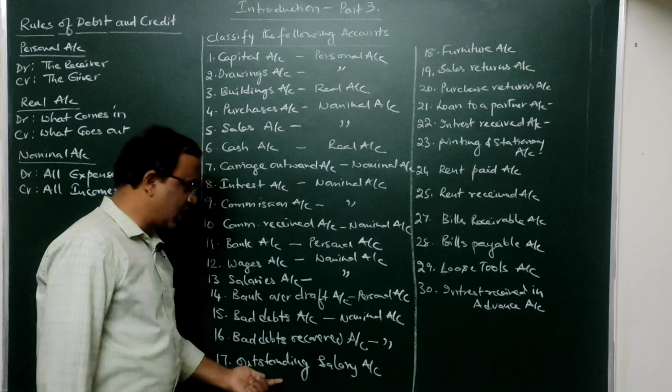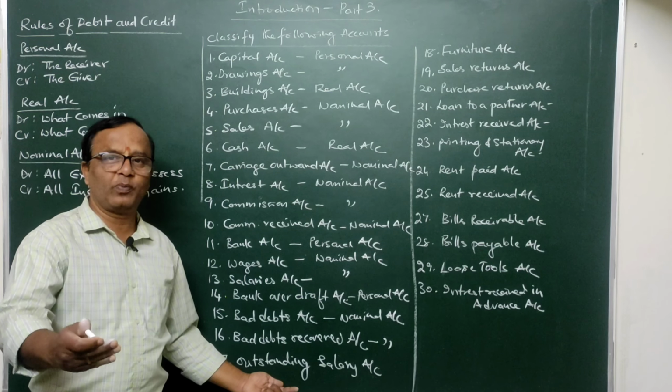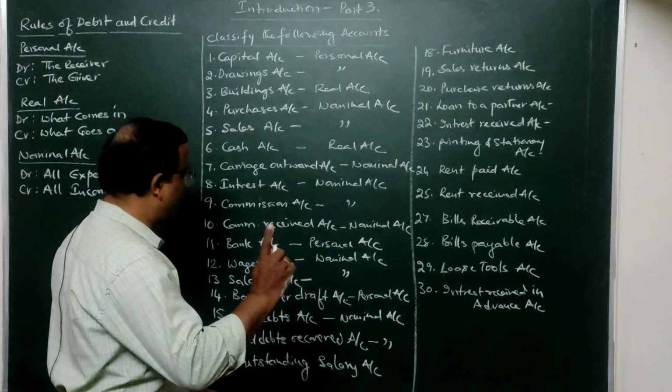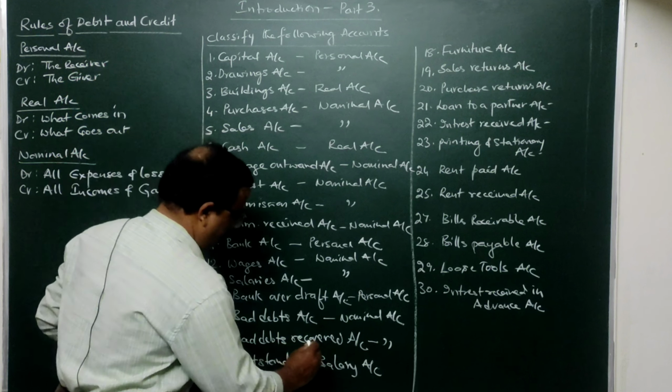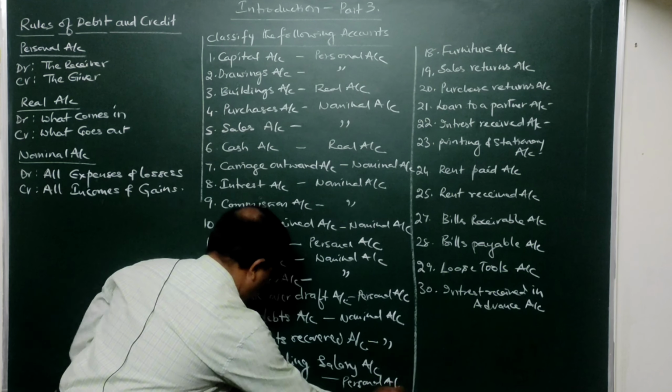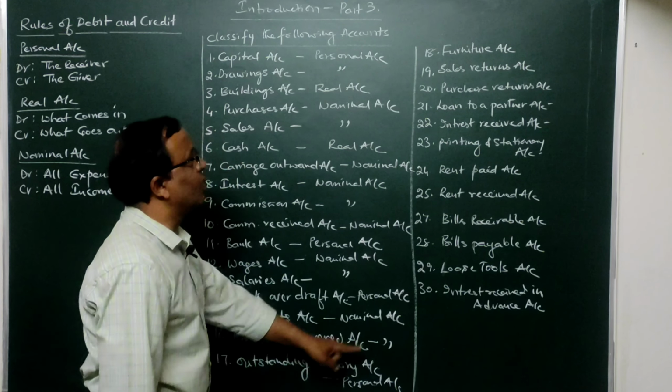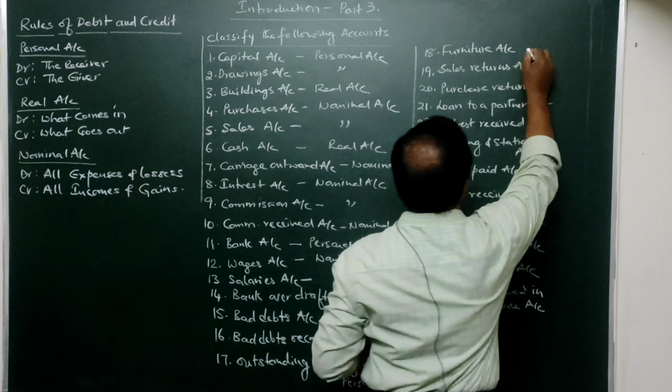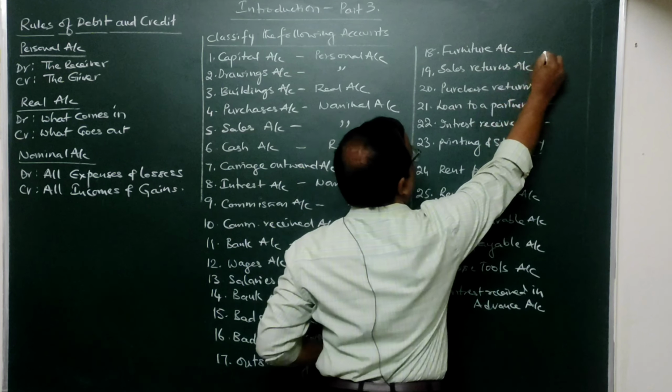Then again, outstanding salary. Outstanding salary is the salary which is due but not paid to some group of persons. So it is a representative personal account. As such, it is a personal account only. Outstanding salaries account is a personal account. Then furniture. Furniture is the asset of the business. As such, it is a real account.